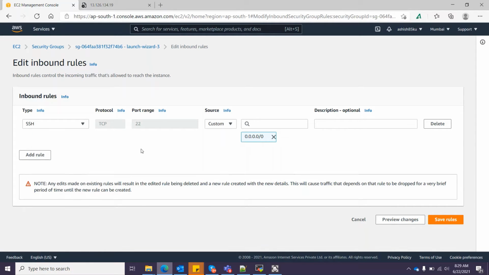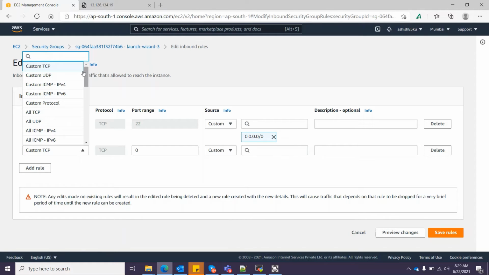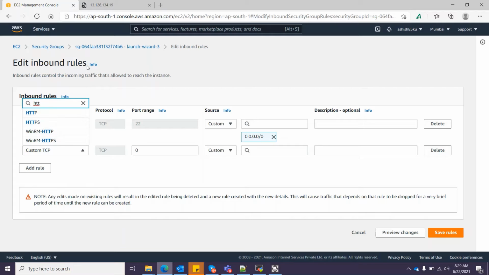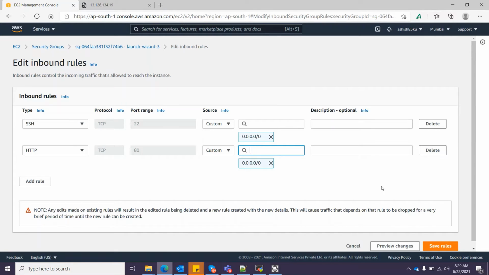So let me add one more rule. HTTP, the default port is 80, and it is accessible by everybody. Okay, and let me save the rule.